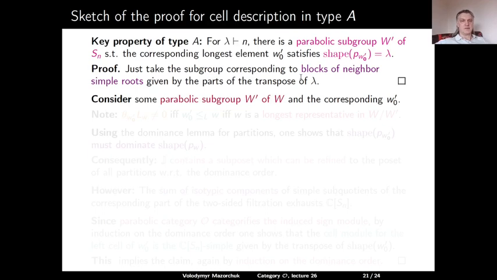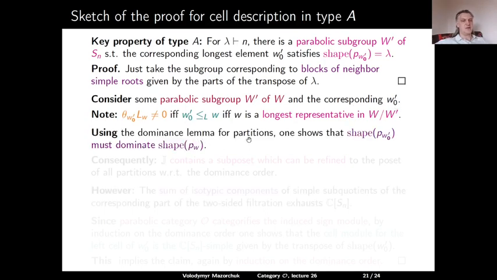Okay, so if we keep this in mind, now consider some parabolic subgroup W prime of W and the corresponding longest element W0 prime. Recall that theta W0 prime applied to LW is non-zero if and only if W0 prime is left less than or equivalent to W. So this is from the previous lecture. And in general, we know that translation through the W prime wall is non-zero if and only if W is the longest representative in W modulo W prime.